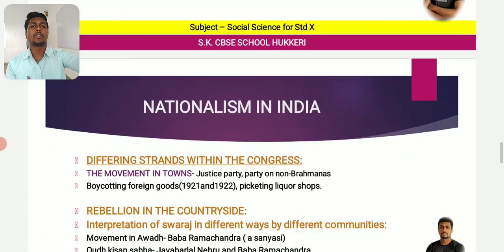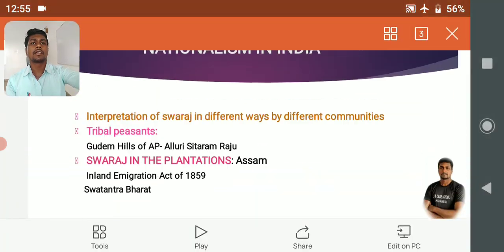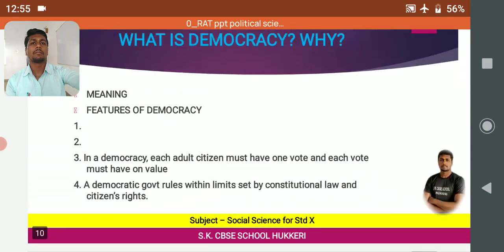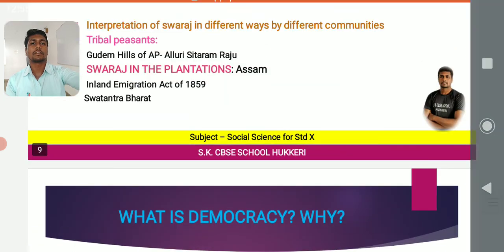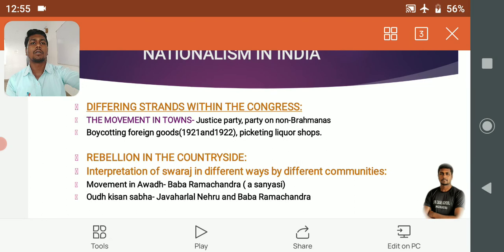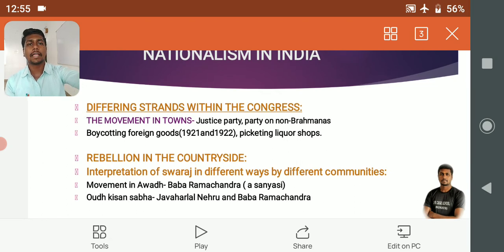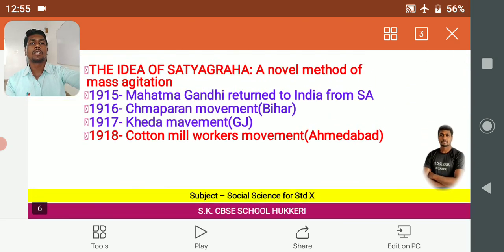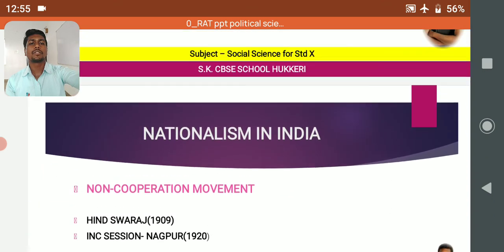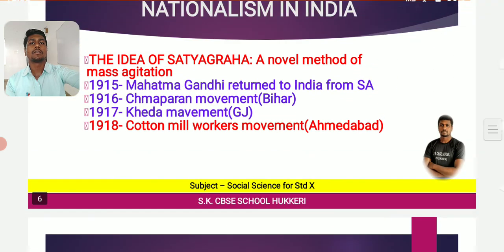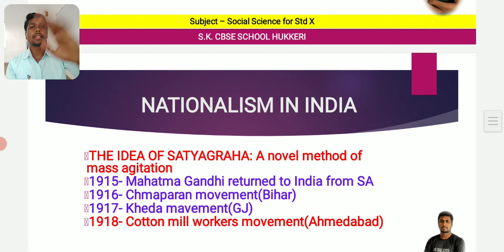About that also we will learn in this class. Obviously here we mainly learn one important factor. The Rowlatt Act is an act brought by whom? Brought by the British in India.